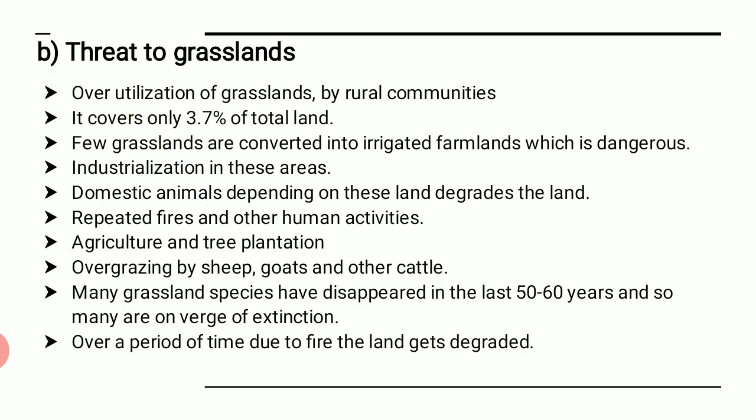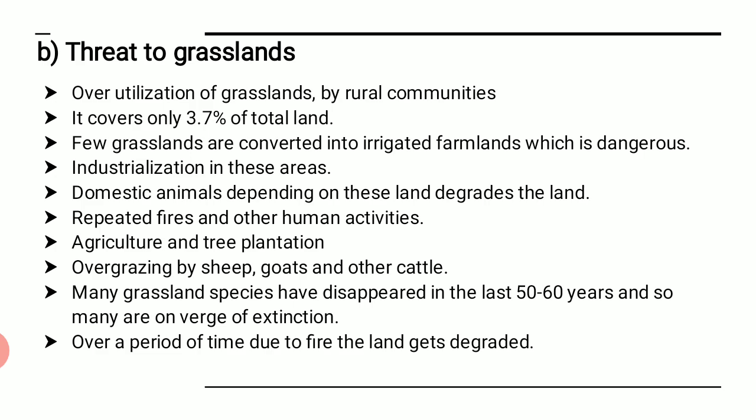Next comes up is threats to grassland. Now what are the threats created? What are those difficult things that grassland has to face? Overutilization of grasslands by rural communities. Too much of grassland is being used by the community living nearby. It covers only 3.7% of total land. In fact, ઘણી બધી લેન્ડને ગ્રાસલેન્ડમાં ફેરવી શકાય પણ હવે 3.7 જ ગ્રાસલેન્ડ એરિયા બચ્યો છે. Few grasslands are converted into irrigated farmlands, which is dangerous. Means the grasslands are being cut and there is irrigation facility that is being provided to the farmers or maybe to the villages, and when we do this we have to remove the grassland area.